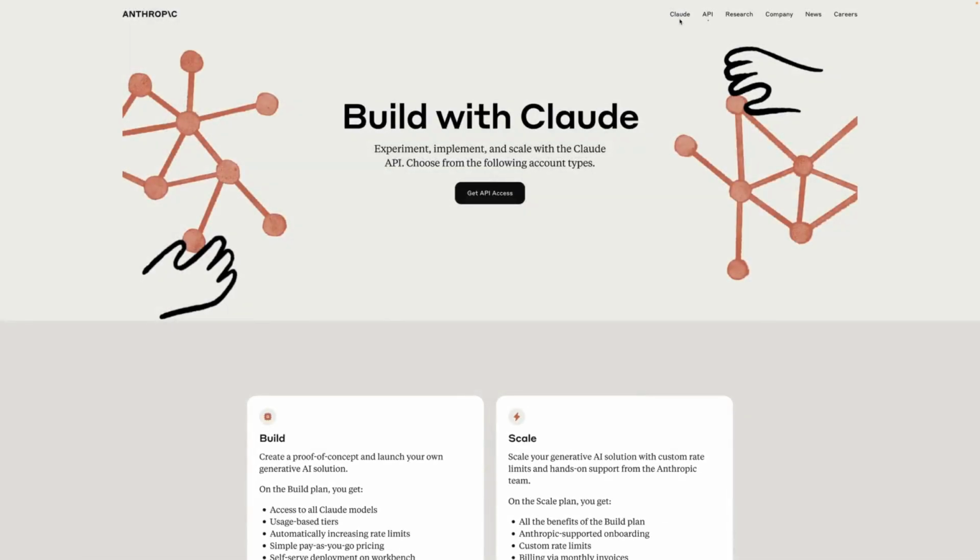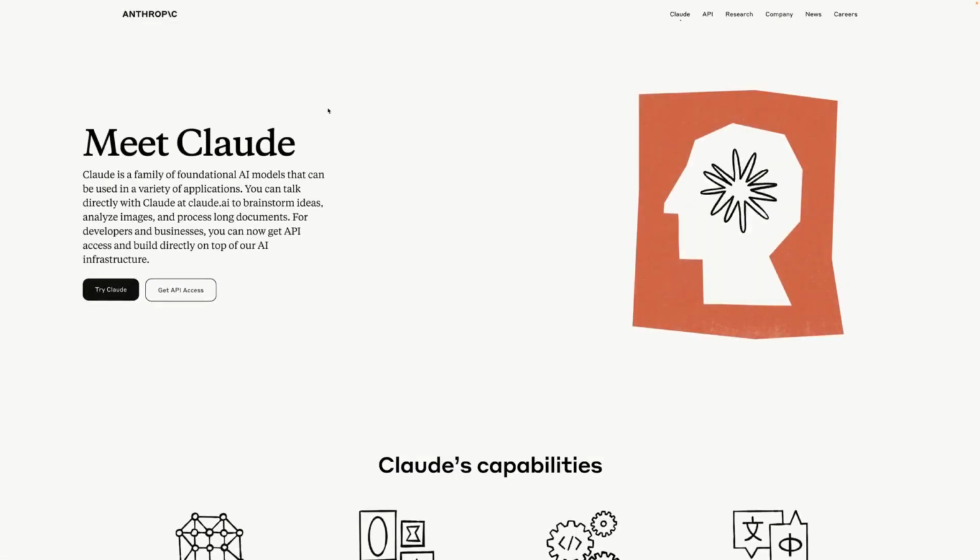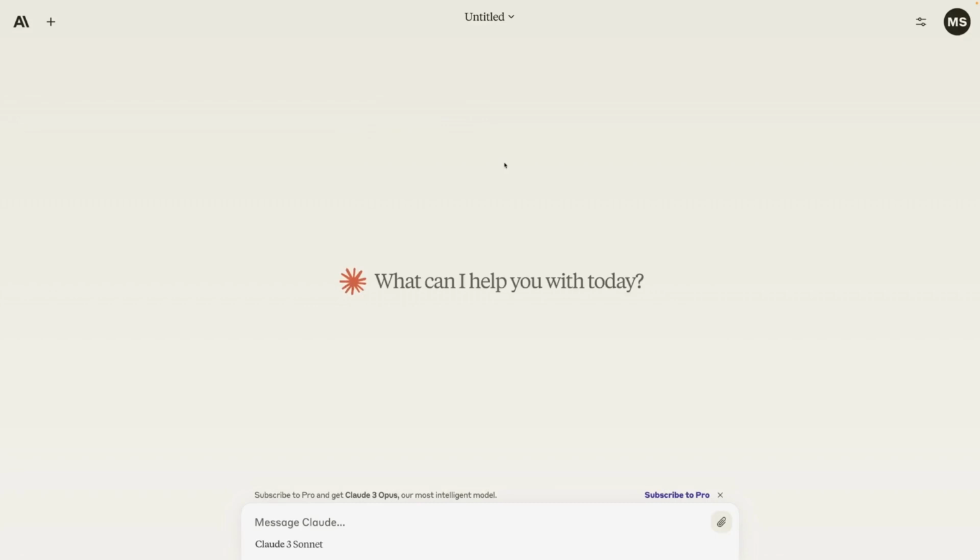But Anthropic also gives you access to a chatbot that's based on their own models. And their models are pretty powerful. And I'll get back to a comparison of all these different chatbots at the end of this section. Now, to get started with the Claude chatbot, you will need to sign in. And once you did sign in, you can either sign up and pay to get access to the most powerful models, as it basically works for all those different providers, or you can use the base model for free.